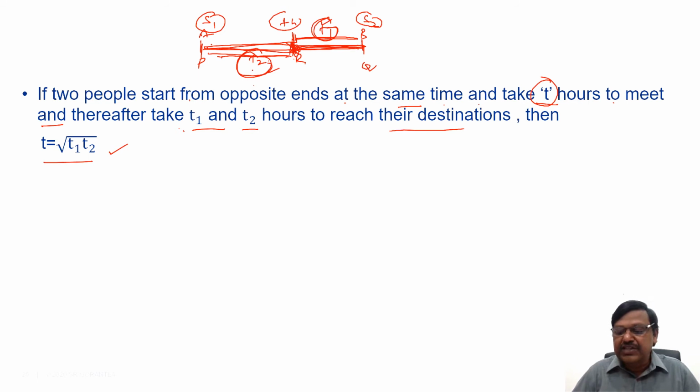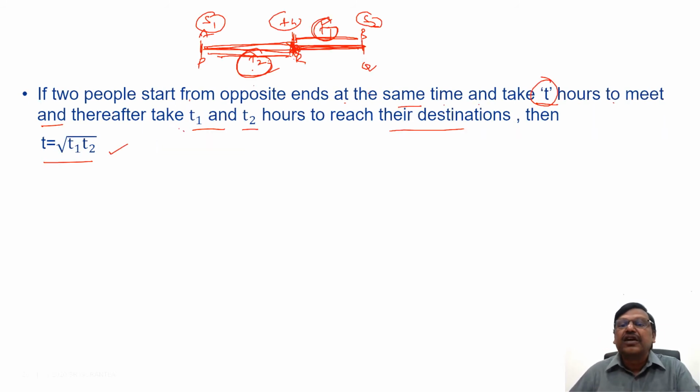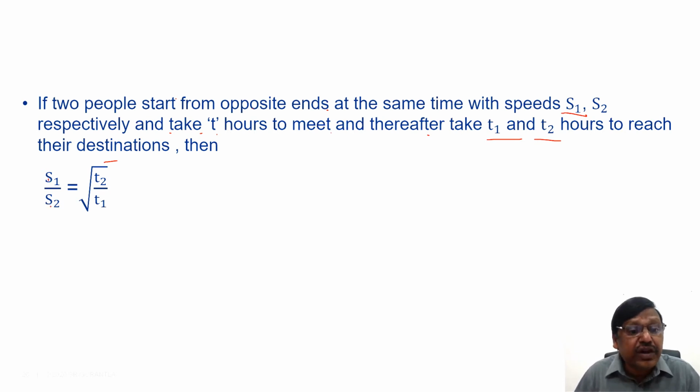What the relation means is, if two people start from opposite ends at the same time with speeds S1 and S2 respectively and take t hours to meet and thereafter t1 and t2 hours to reach the destinations, it is the same as the previous case. The extra point I'm talking about is the speeds: the relation between speeds and the respective times will be S1 by S2 equals square root of t2 by t1.